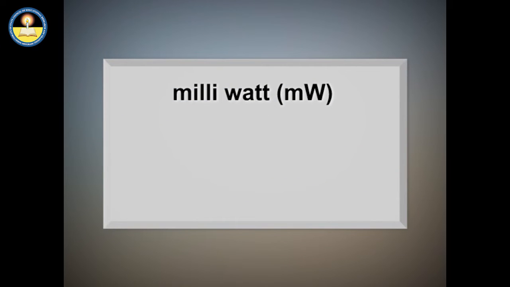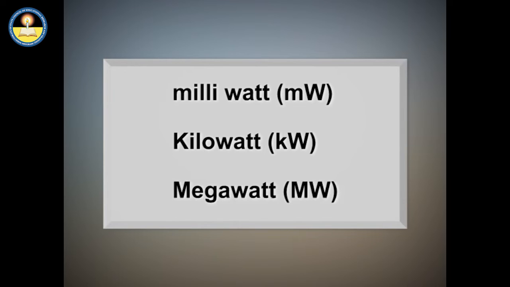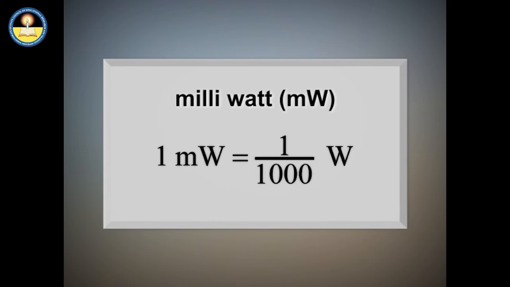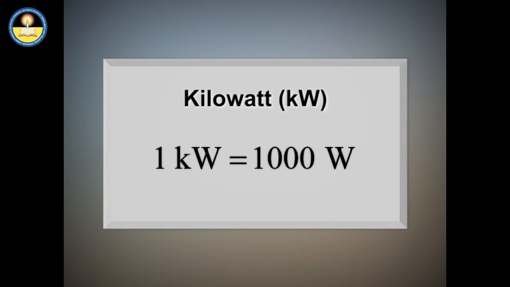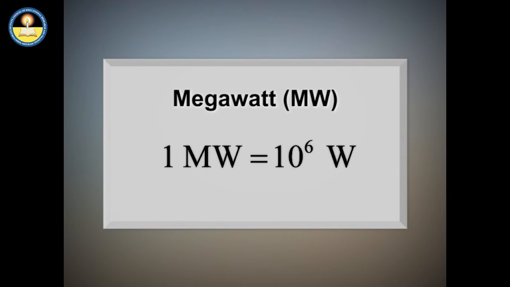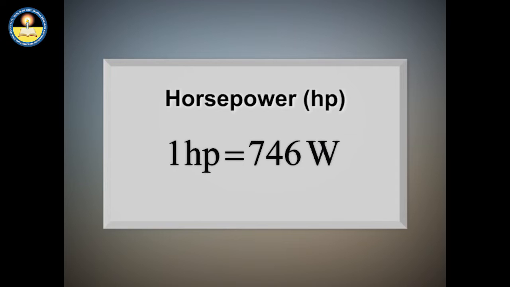Units of power are milliwatt, kilowatt, megawatt, etc. 1 milliwatt is 1,000th of 1 watt. 1 kilowatt is equal to 1,000 watts. 1 megawatt is equal to 1 million watts. Whereas in the British system, the unit of power is horsepower, which is equivalent to 746 watts.